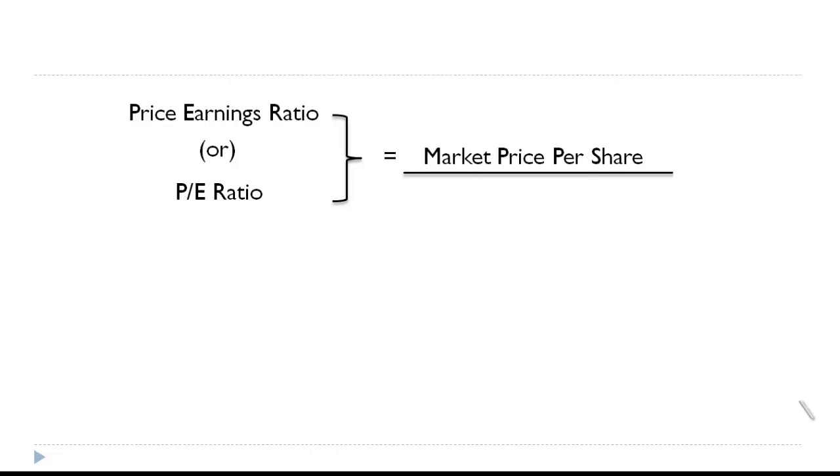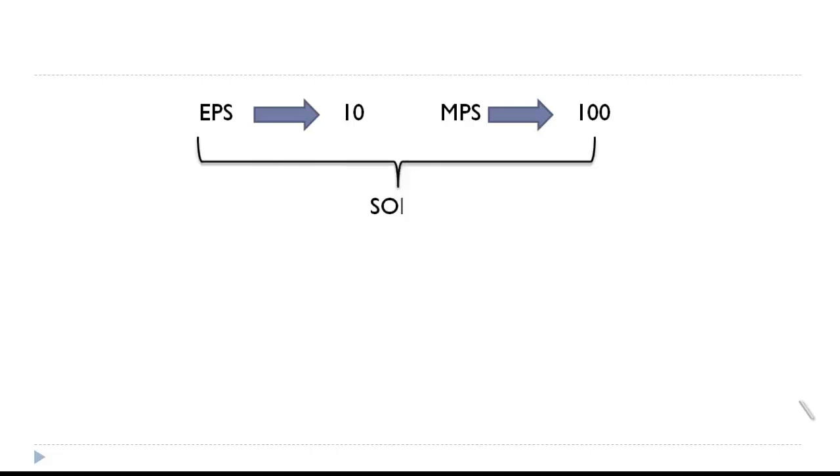So how is this ratio calculated? Price earning ratio, or we'll generally call it PE ratio, is equal to market price per share divided by earnings per share. Let us understand by looking at these numbers. Let us say the EPS of a share is 10 and market price is 100. Now if you look at here, this share has a capability to earn only 10, but it is traded in the market, or sold in the market, at 100. It means it is sold at 10 times its earnings.